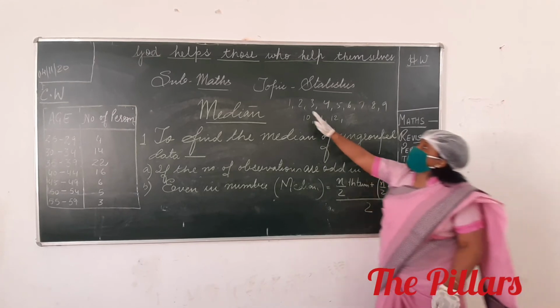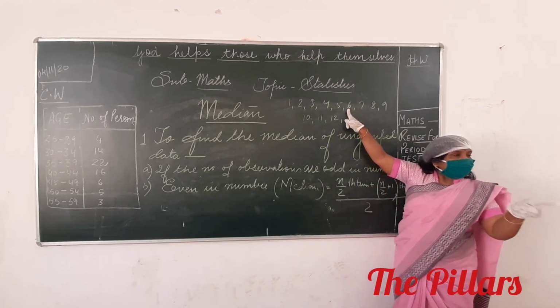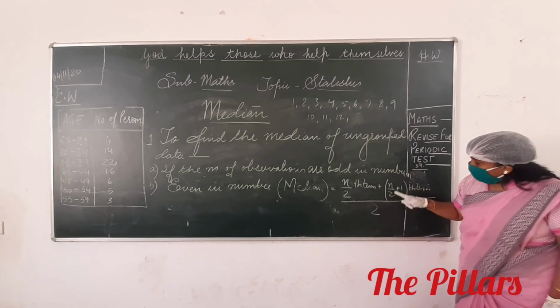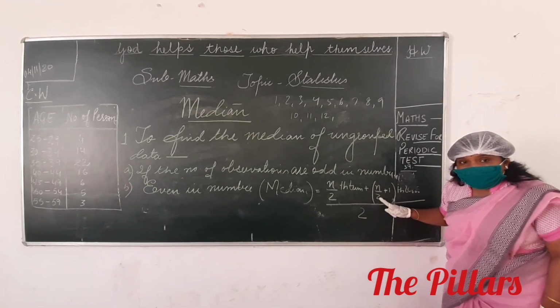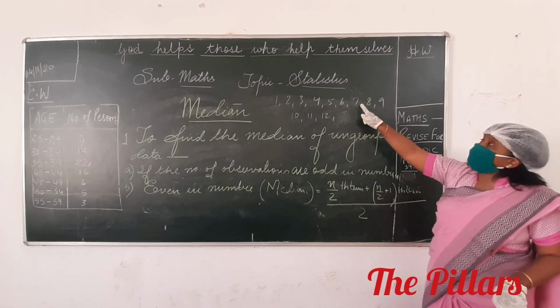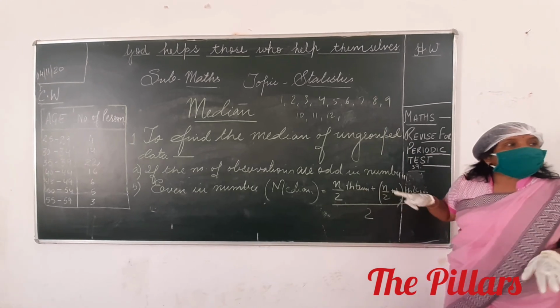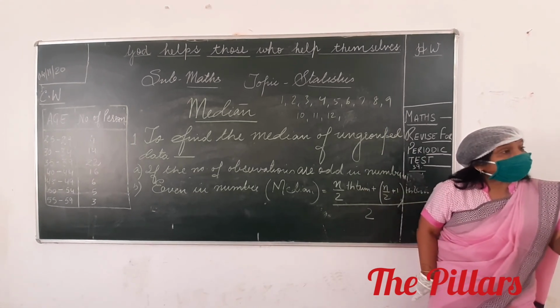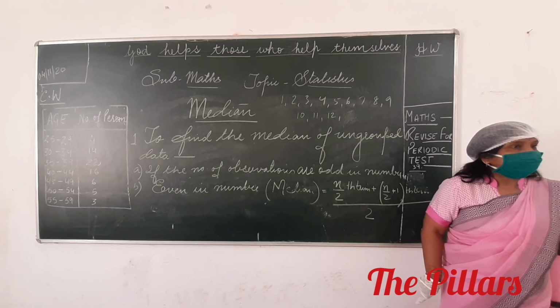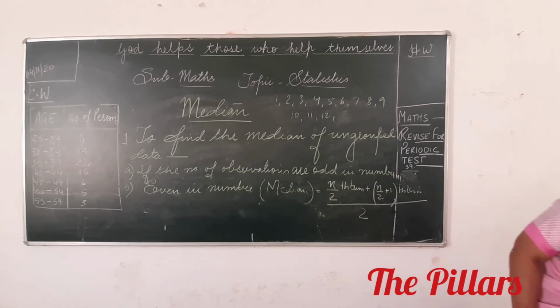What is the 6th term? 1, 2, 3, 4, 5, 6. 6th term is 6. Plus, 12 by 2, 6 plus 1, 7th term. What is the 7th term? 7. That means 6 plus 7 by 2. This is your median, in between 6 and 7.